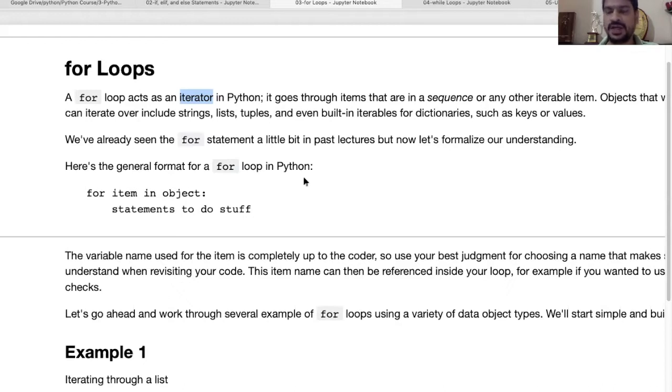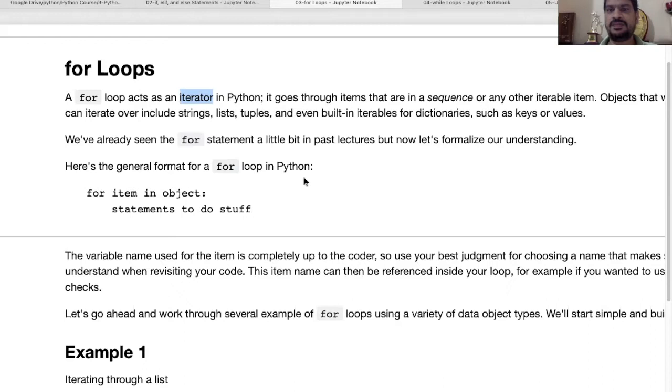Let's say we are putting 10 values, 1 to 10, in the for loop. By default it will go one by one. So it will go to the first data 1, then 2, then 3, then 4, 5, 6, 7, 8 up to 10, right? Whatever data it has, it will go like that. So iteration is there in the for loop.